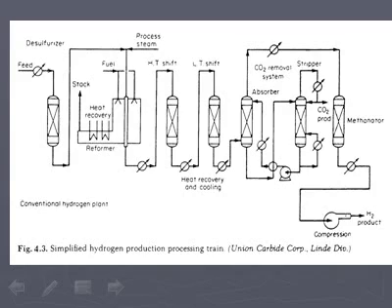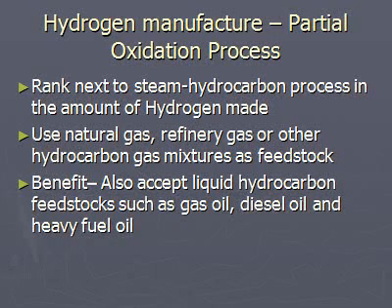Then these gases, hydrogen, carbon monoxide and carbon dioxide, are cooled to about 370 degrees Celsius and the partial pressure of water is increased by addition of steam, then passed over an iron oxide catalyst in the first stage carbon monoxide converter, where 90 to 95% of the carbon monoxide is converted to carbon dioxide.